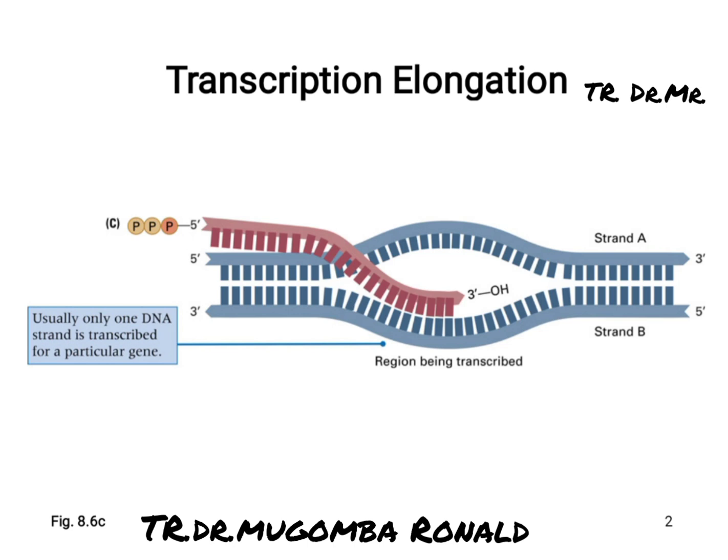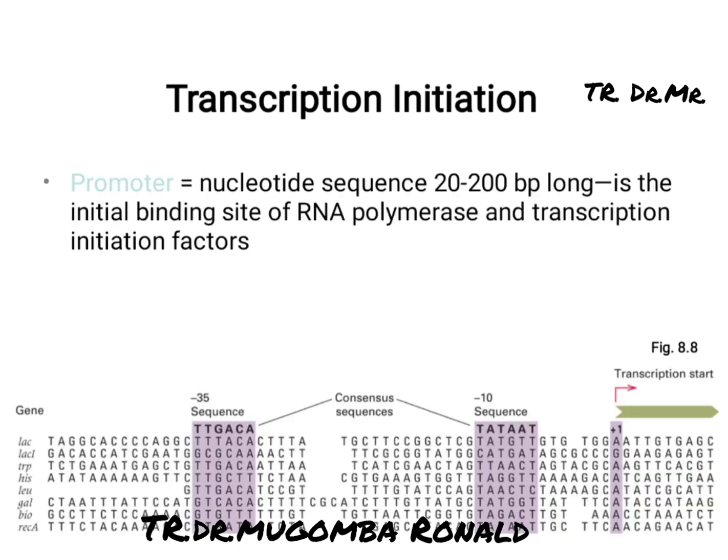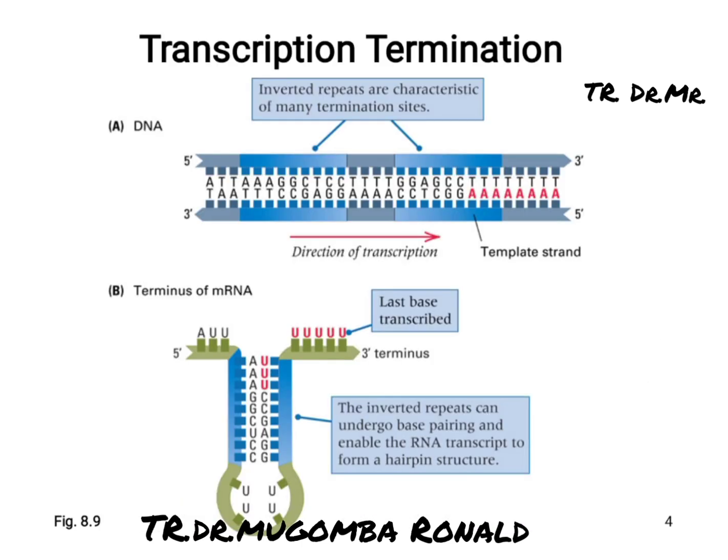And the one that is acting as a template strand is the DNA strand that is in the 3' to 5' direction.